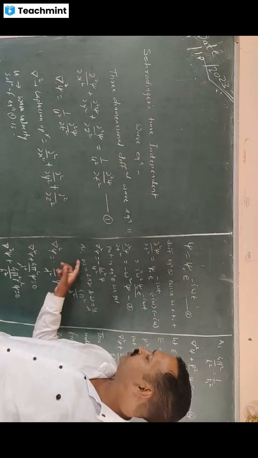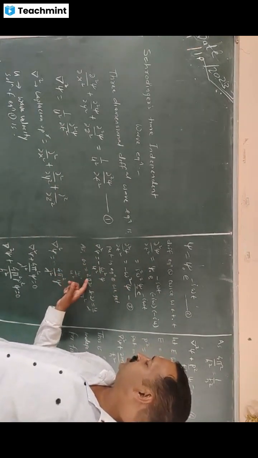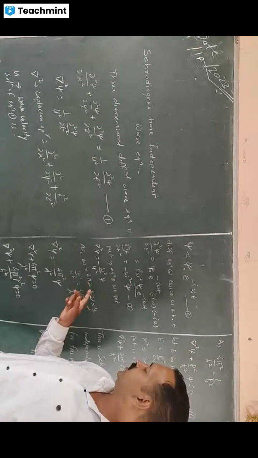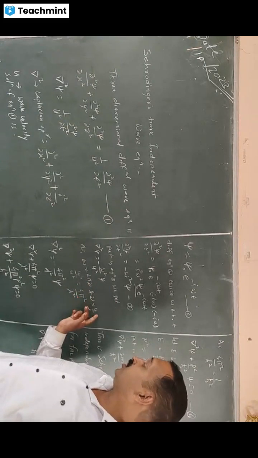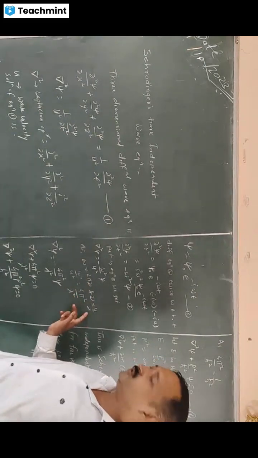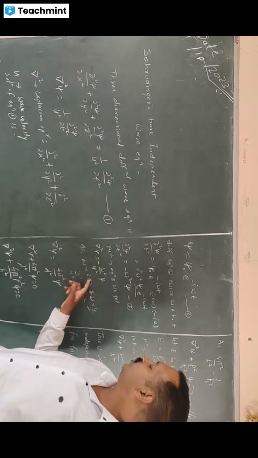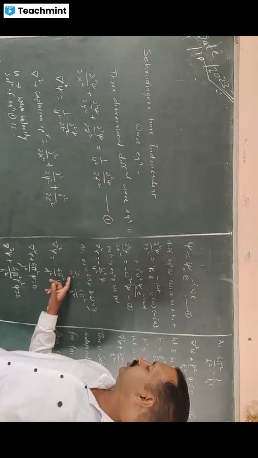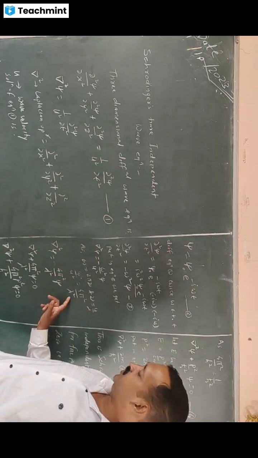So we know that omega equal to 2 pi nu, and nu is the frequency. In terms of wavelength we know that velocity equal to frequency into wavelength. So frequency equal to velocity upon wavelength. If we put this value, we get omega equal to 2 pi u by lambda. So omega square upon u square we get 4 pi square upon lambda square.